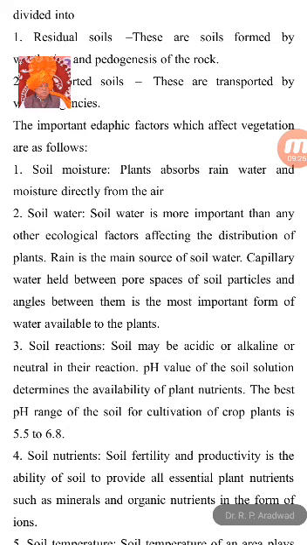Depending on the amount of water present in the soil, the distribution of vegetation is determined. So you see, in the desert the vegetation is very rare, and in temperate regions and near the equator the vegetation is more. Why is there more or less vegetation in the desert and in the equatorial region? Because of the availability of water in the soil. Rain is the main source of water for the soil.